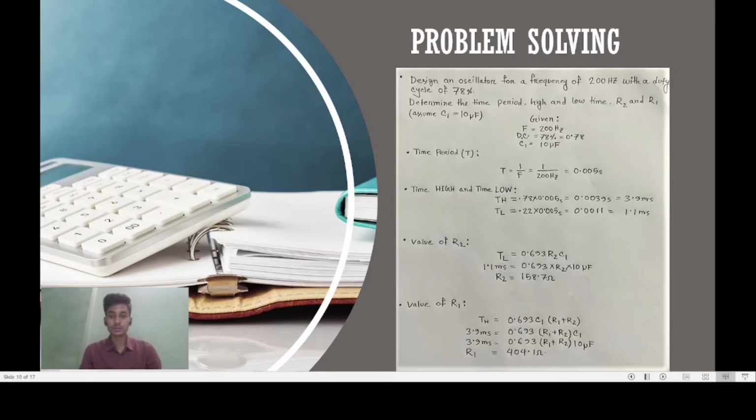Below is R1. Time high equals 0.693 × C1 × (R1 + R2). After calculation, R1 equals 404.1 ohm. That's all for me. Now my next member will continue the rest. Thank you.